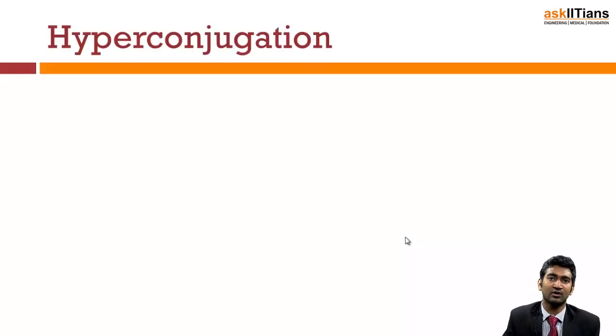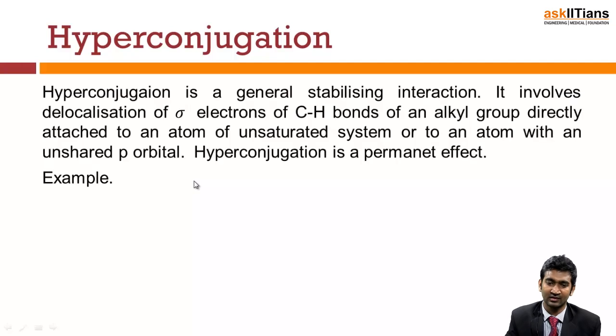Now, students, we are going to learn one more effect, which is responsible for checking the stability of unsaturated systems or the pi bonded systems. So that is hyperconjugation. Now, what is this hyperconjugation? It is a general stabilization interaction, that's what I said.